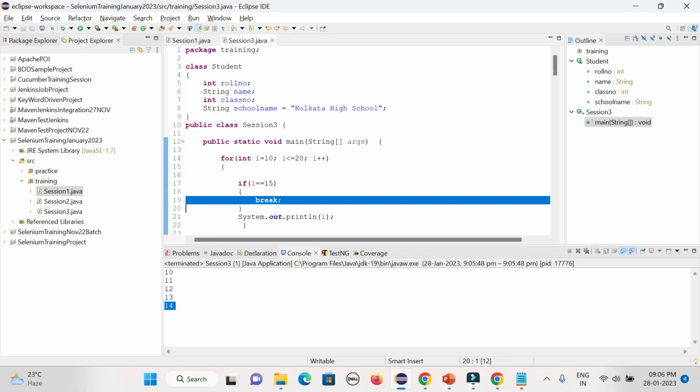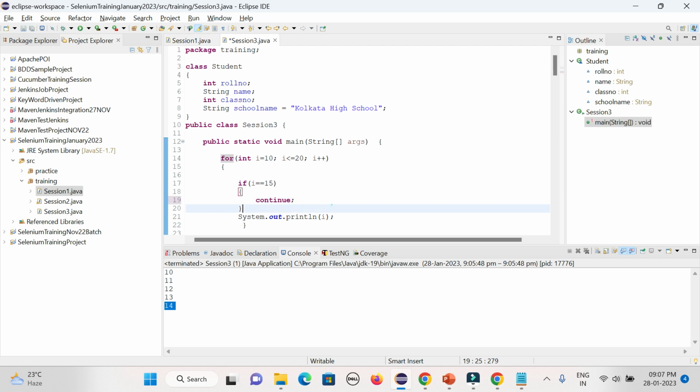Suppose you are already staying in a flat complex, you have 20 flats, right? With 19 people you have a good rapport, but with one person you do not. So you want to skip that person's flat, but you want to visit the remaining 19 flats. Suppose that person's flat is the 10th flat. So you will go 1 to 9. As and when the 10th is coming and you know this person is there, you will not visit his home. You will again start from 11 to 20. That is the way you can skip a particular condition. So here you can use continue.